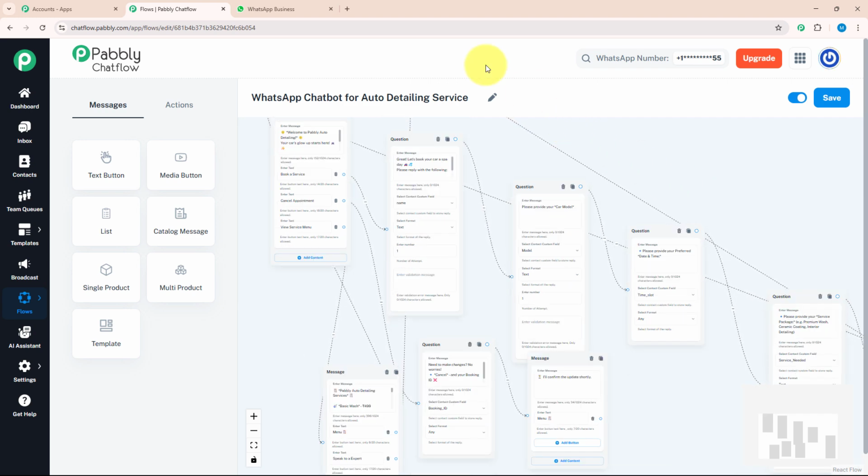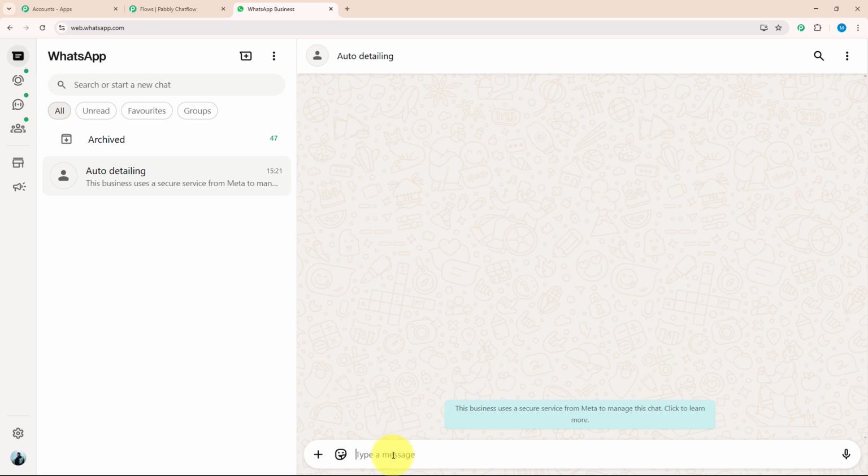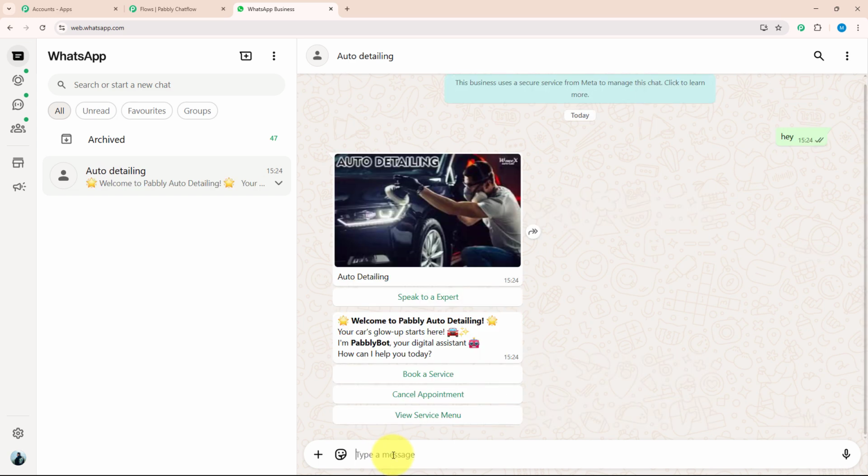For that, I need to open WhatsApp Web and over here I will type a message. Hey. As you can see, I got a reply which welcomed me to Pabbly Auto Detailing. With that, I got a few action buttons which I can choose according to my requirement. Let's say I wanted to cancel my appointment. For that, I will click on cancel appointment.